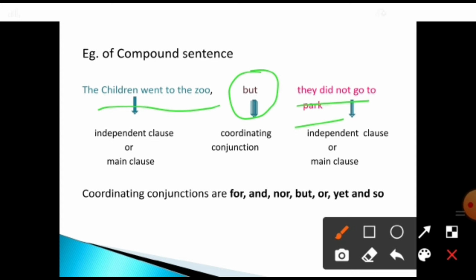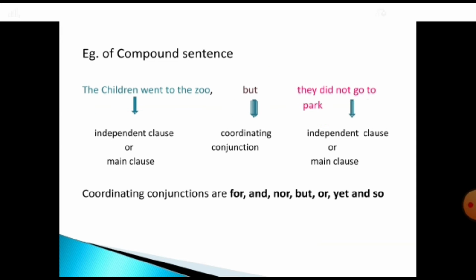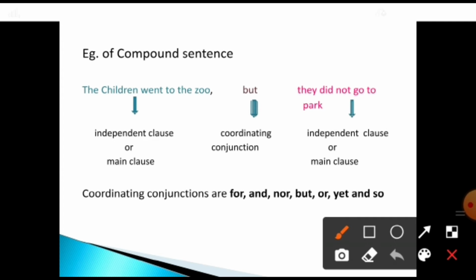So what are coordinating conjunctions? எதெல்லாம் coordinating conjunction வரும் அப்படின்னு சொல்லியிருக்காங்க. See, look at that. Coordinating conjunctions are for, and, nor, but, or, yet, and so. These words are called coordinating conjunctions. For, and, nor, but, or, yet, so. Okay? These words are called what? Coordinating conjunctions. Can you all get an idea of what is a compound sentence?